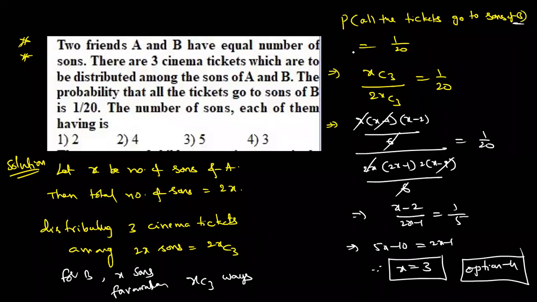Why? Because they are talking about only the probability of B. Total sample space is how much? 2xC3. Favorable case means xC3. That is the answer. So after that, simplify.